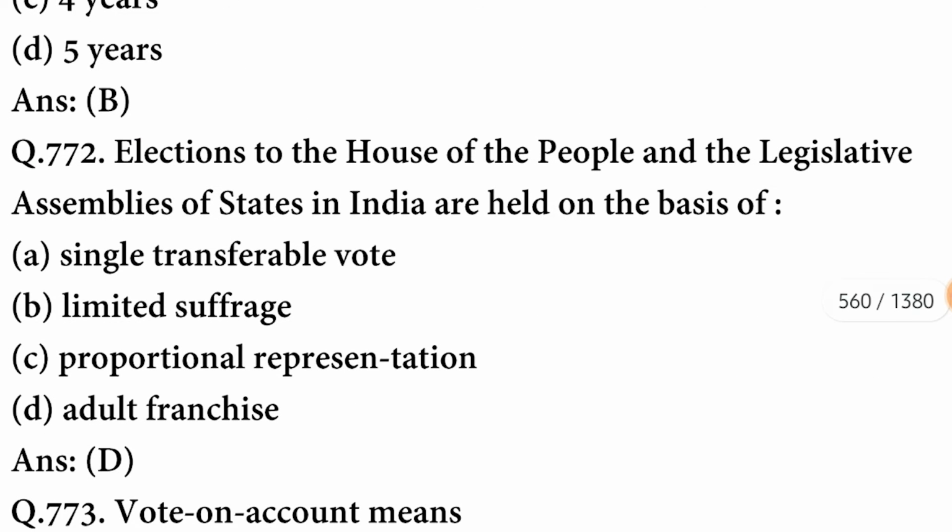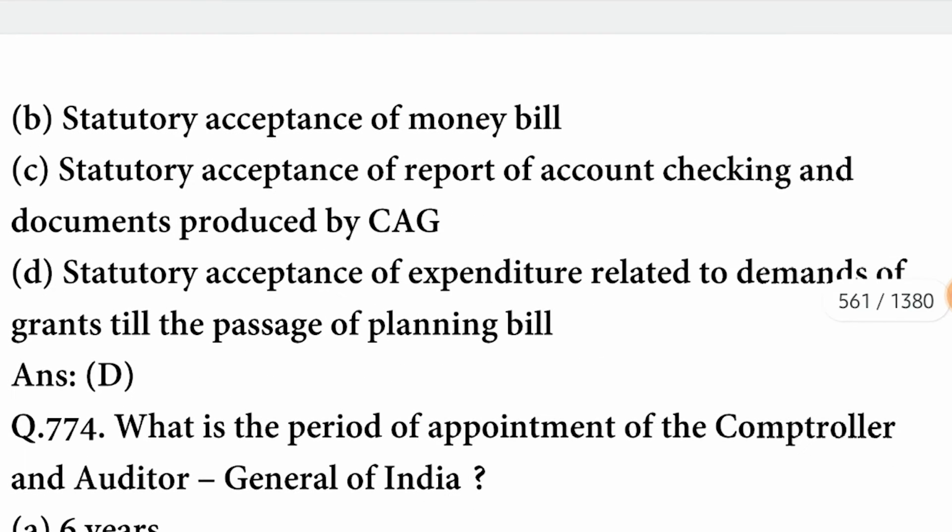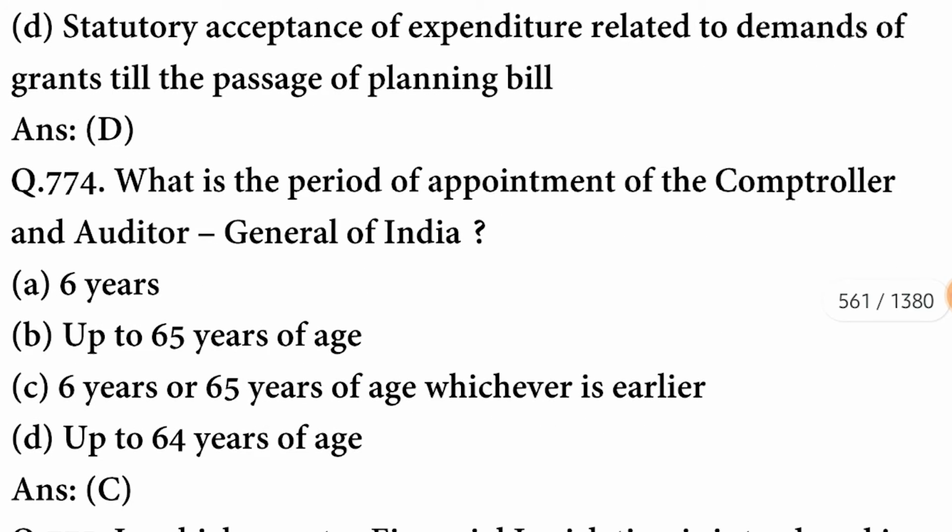Elections to the House of the People and the legislative assemblies of states in India are held on the basis of adult franchise. D option is correct. Vote on account means statutory acceptance of the expenditure related to demands for grants till the passage of the appropriation bill. The option is correct. What is the period of appointment of the Comptroller and Auditor General of India?